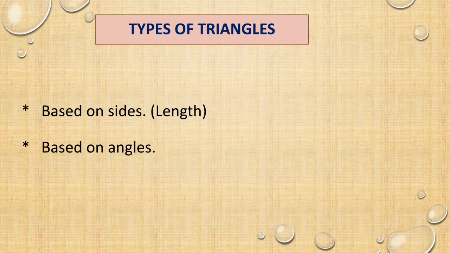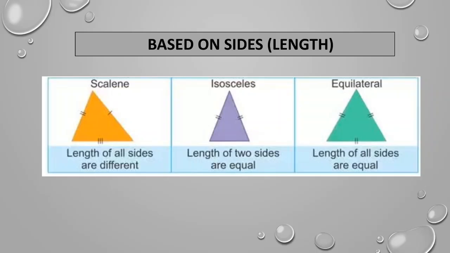Next, types of triangles. Here we can classify the triangle based on side and angle. Side represents the length of the side. First, based on side, you have 3 types of triangle: scalene, isosceles, equilateral. Equilateral has all 3 sides of equal length.